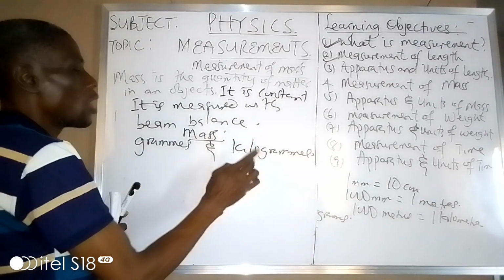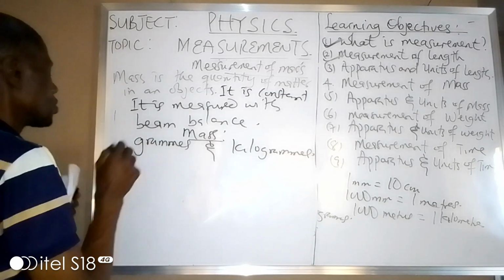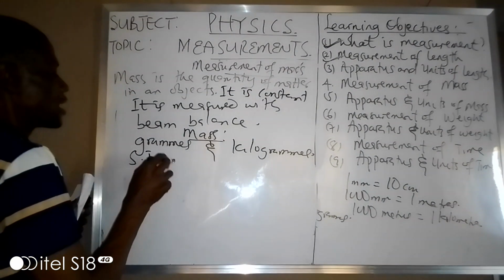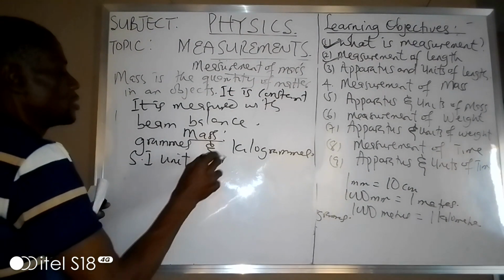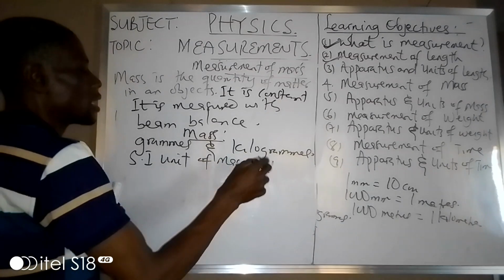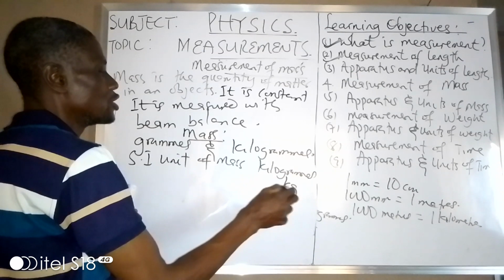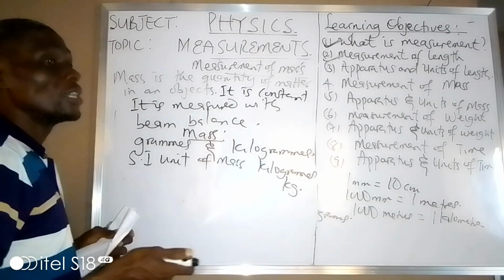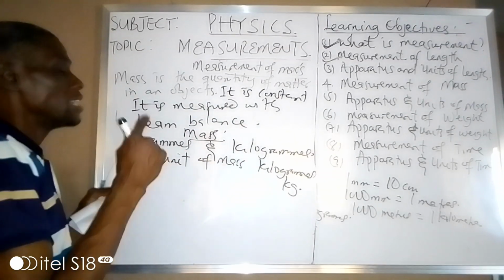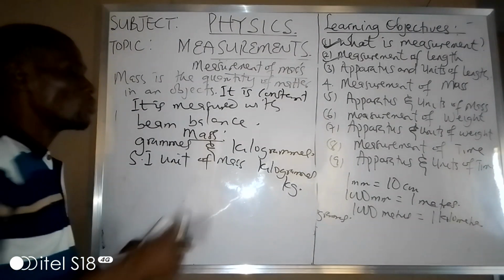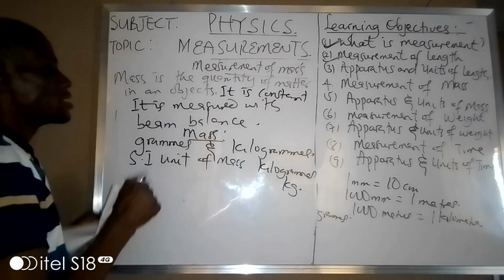So the SI unit of mass is what? Kilogram. Mass is measured in kilogram, kg. As length is measured in meter, mass is in what? Kilogram.